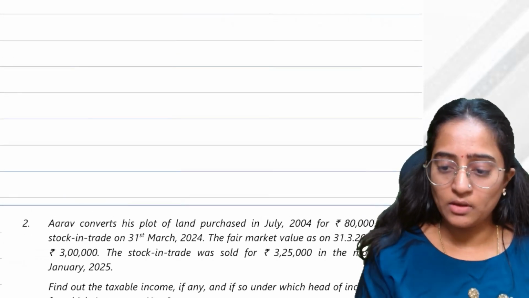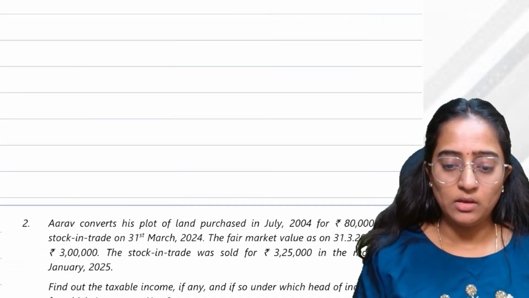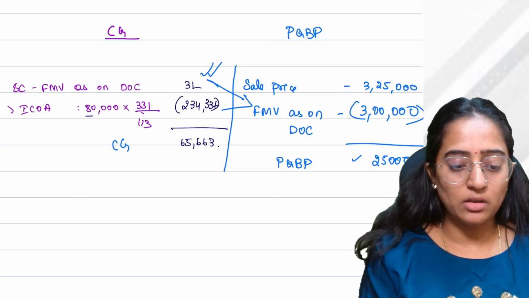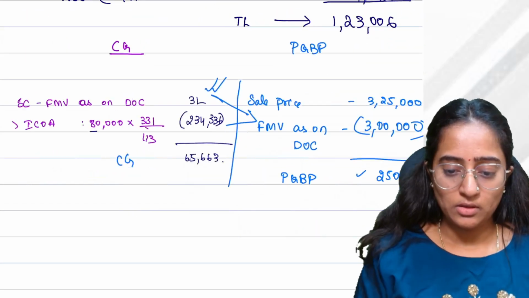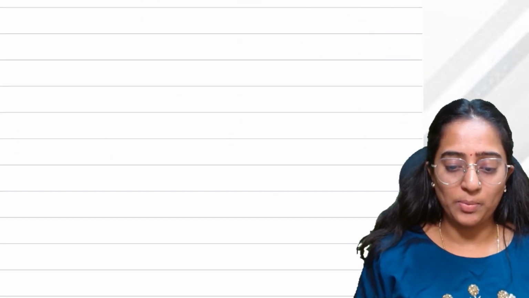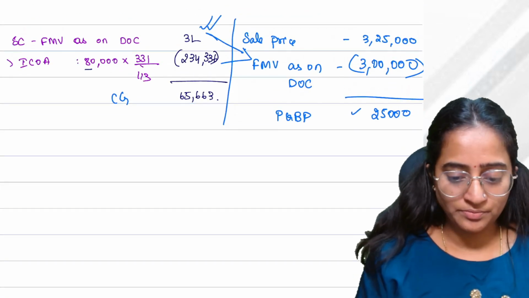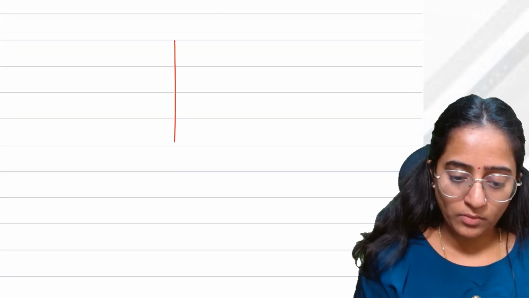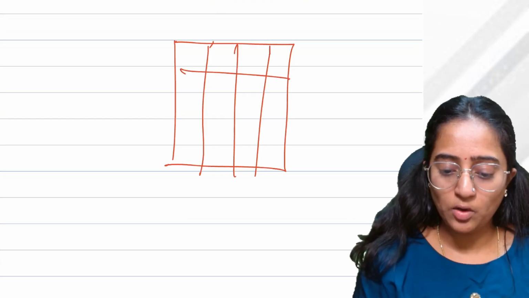Let's assume you have a property with you, 1 acre of property. Rich people you guys are, having 1 acre of property.